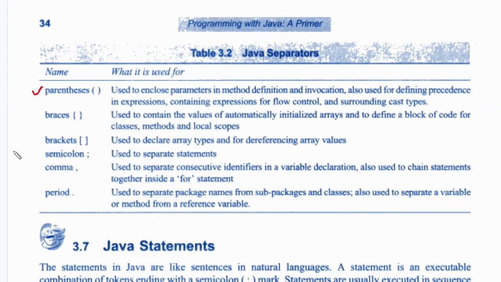The first one is called parentheses. This separator is used in mathematical expressions where we want to separate one part of an expression from another part. We also use parentheses in a method or function to separate the parameters from the function name. Actually, we are using two pairs of parentheses.